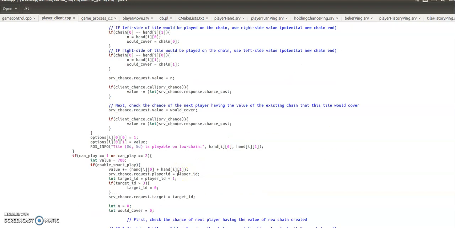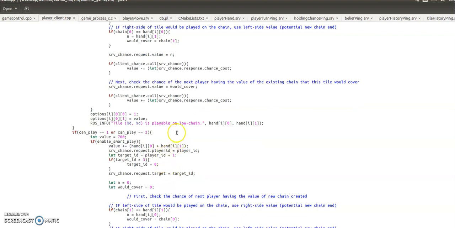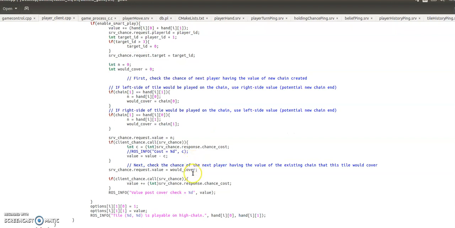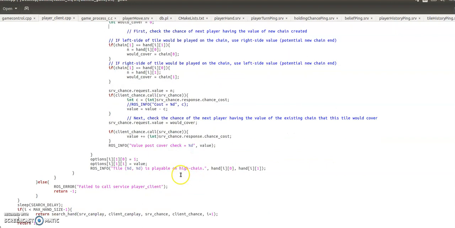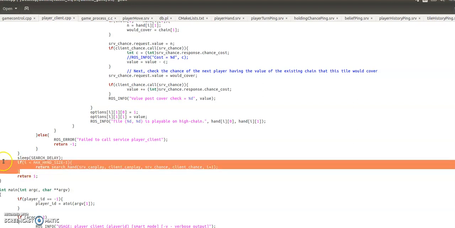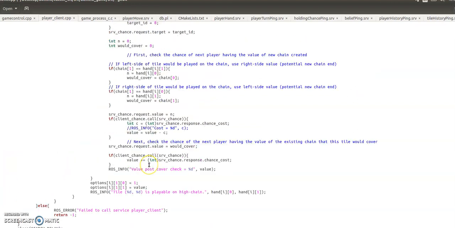So after that, it's the same thing for this one. So it's just the other side. So for our right side of the chain, so that's all pretty simple there. And then we sleep for the search delay. So again, that's just searching through the hand, it's delayed so you can see what's happening. And then if we're not at the maximum size of the hand, then we just recur.